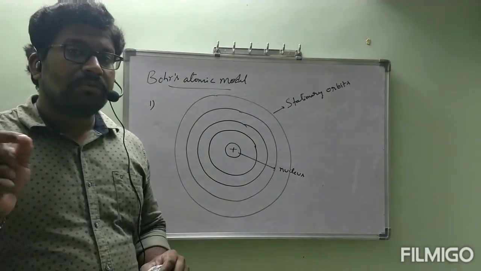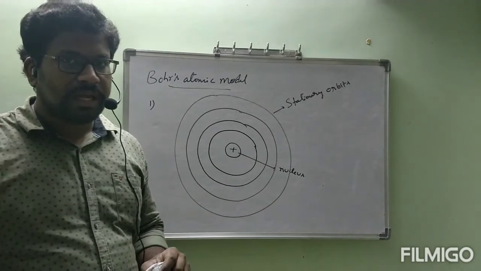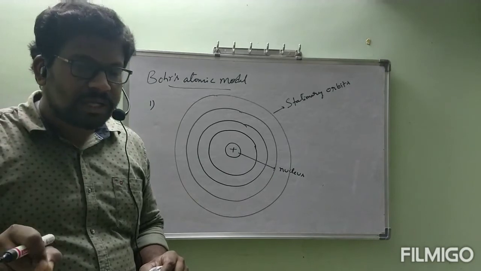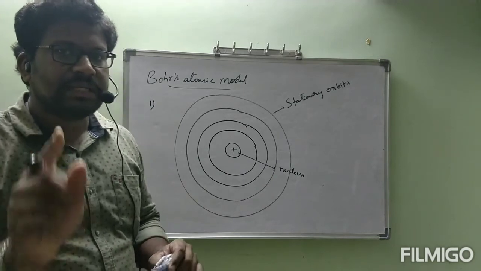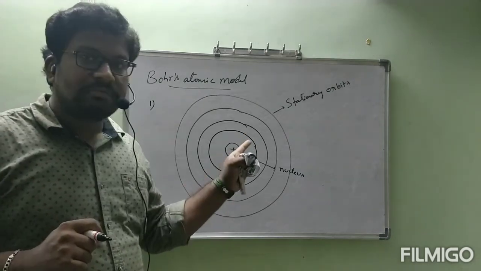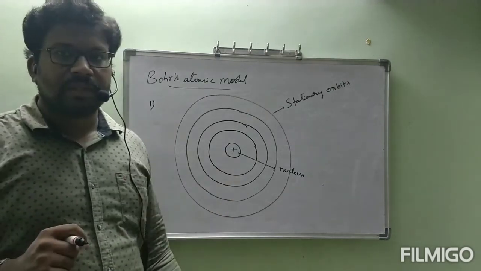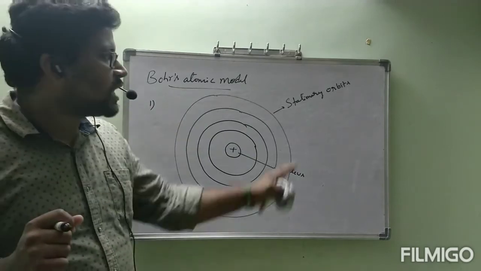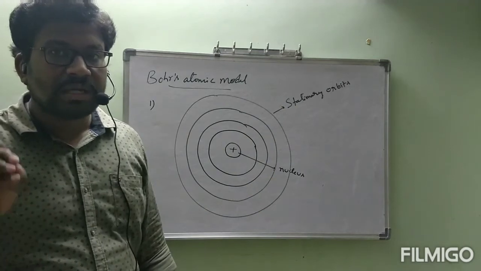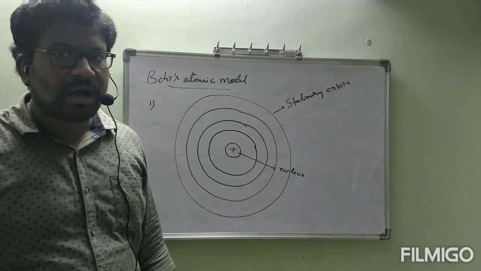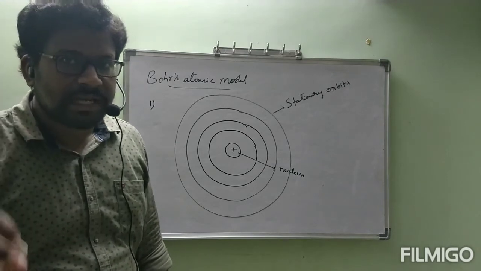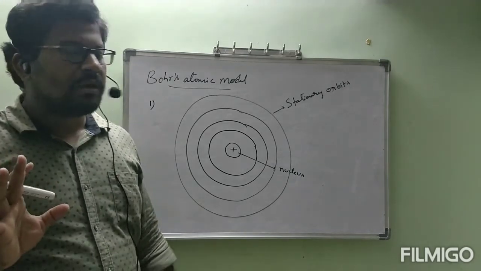And one more point he joined here, one more line: electrons are revolving around the nucleus without losing energy. Electrons revolve around the nucleus in different orbits without losing energy. Those orbits are called stationary orbits. Stationary means constant. As long as the electron is present in that orbit, it is not going to lose energy. That is the meaning of stationary orbit.